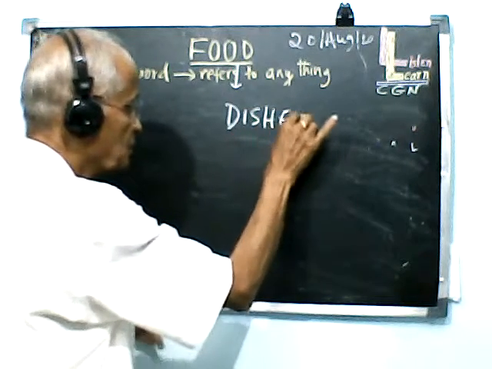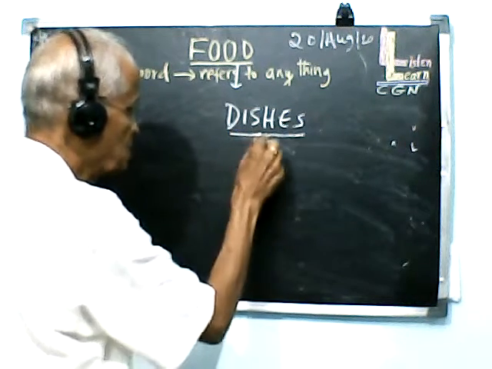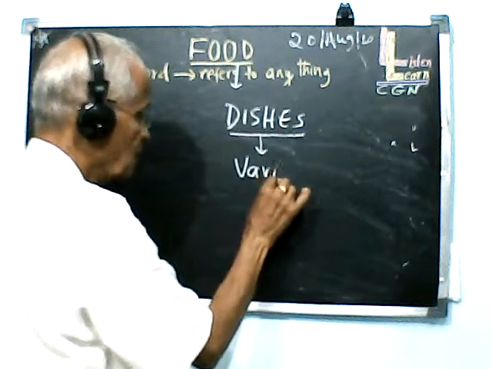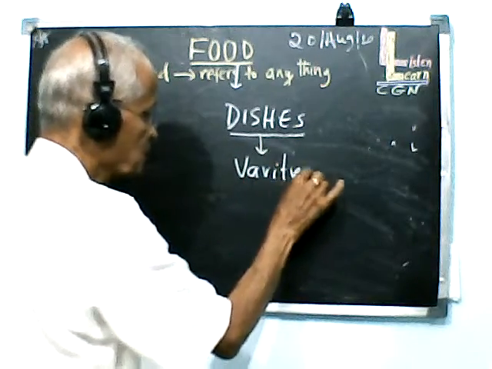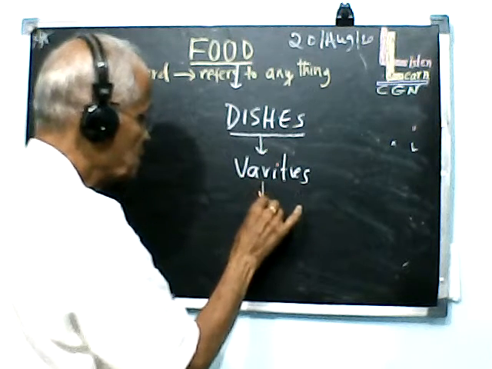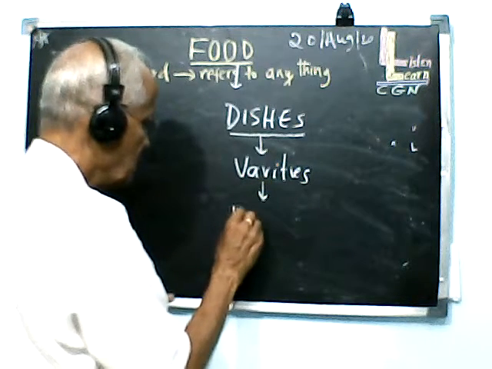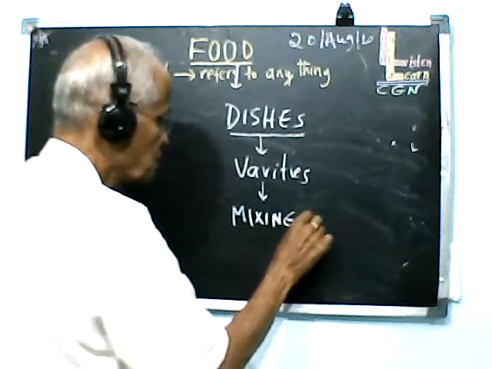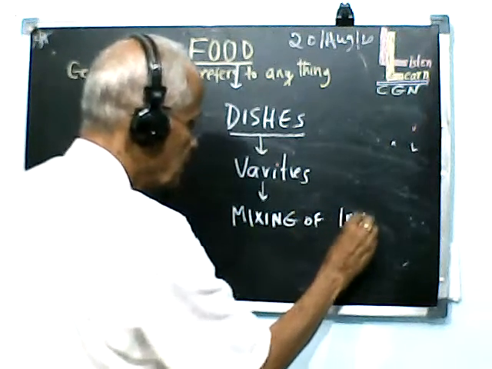It is made on a special day. Dishes are made in varieties, there are varieties of food. All these varieties come from the mixing of ingredients.